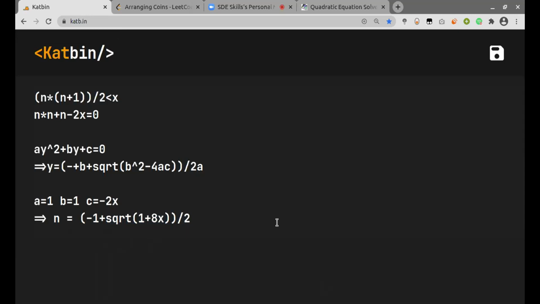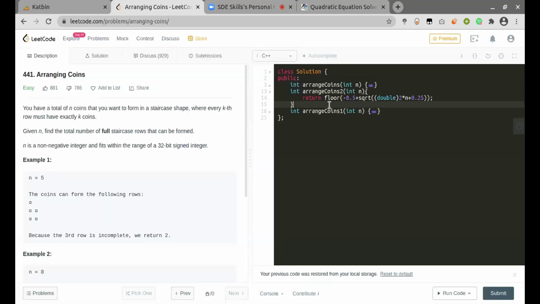Before that, how do you make this equation? It is not necessary that x would be equal to n into n plus 1 by 2, right? Yeah, here we are just taking an estimation that this will be equal to x. Okay, so you take the floor, since only an integer value can work. The floor gives me the smaller value, which is the same as typecasting it to integer.